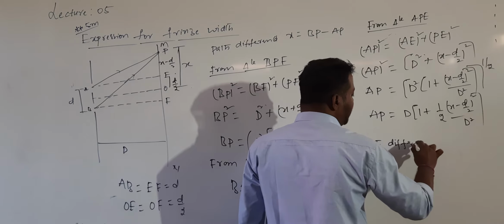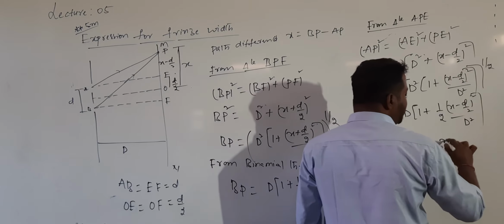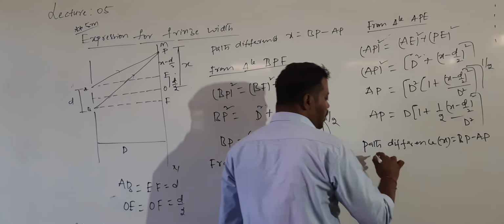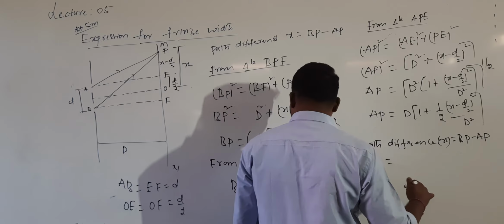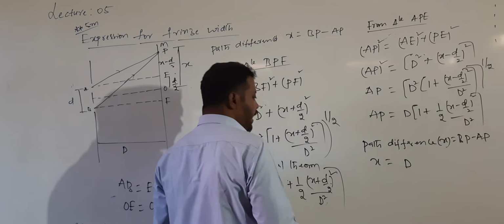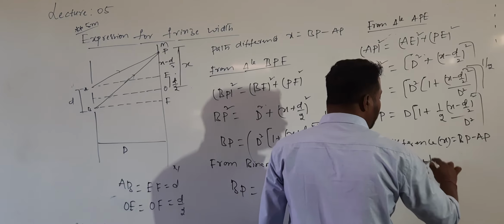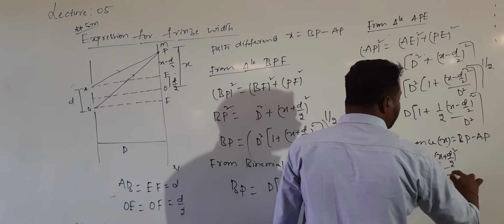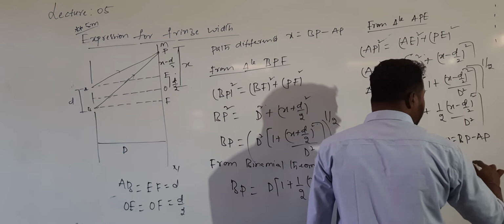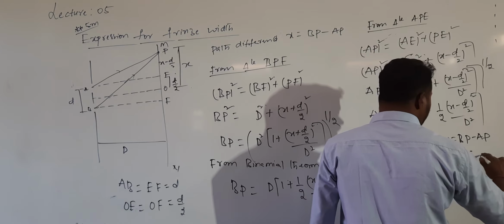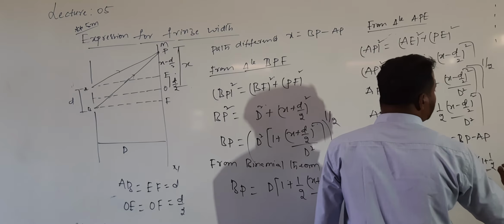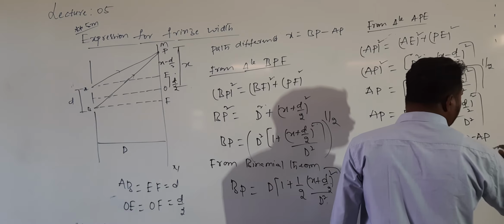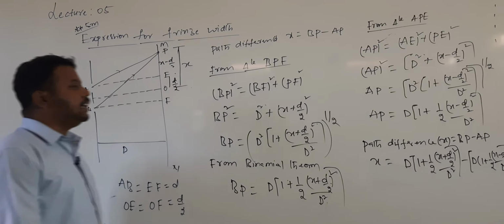The path difference between the light coming from A and B, that x value, is equal to BP minus AP. So x is equal to BP, whose value is D into 1 plus 1 by 2 into (x plus d by 2) whole squared by D squared, minus D into 1 plus 1 by 2 into (x minus d by 2) whole squared by D squared. Till here understood?